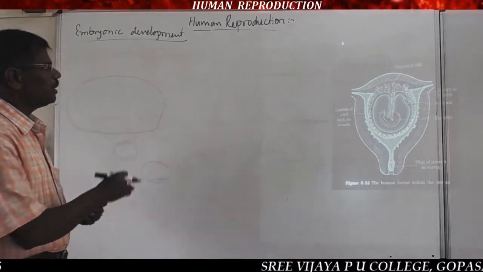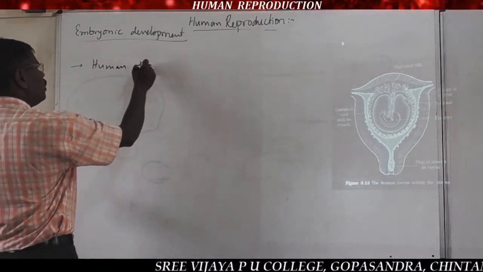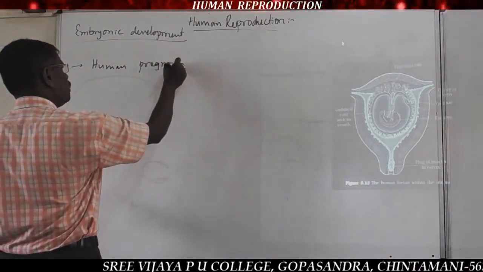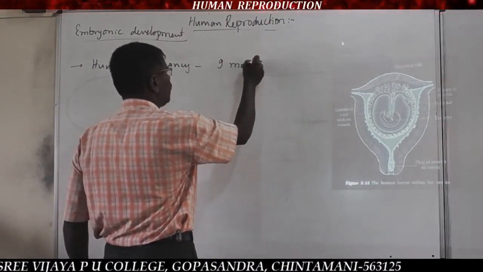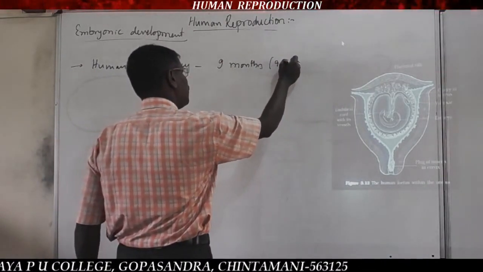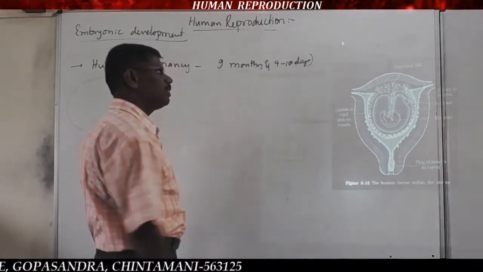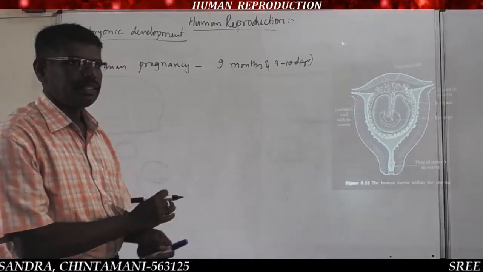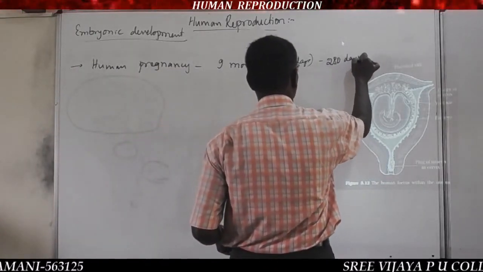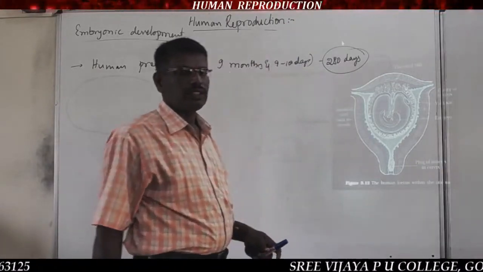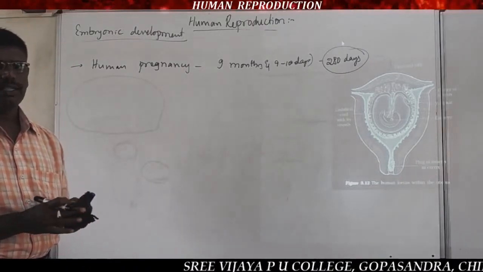The human pregnancy period is nearly 9 months and 9 or 10 days, so nearly 280 days. After those 280 days, there is a complete development of the baby.